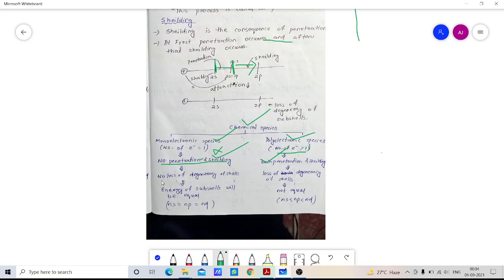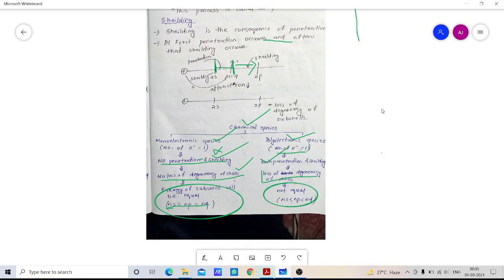In monoelectronic species there is no loss of degeneracy of shells, as there is no shielding and penetration. In polyelectronic species, as penetration and shielding both occur, there is loss of degeneracy of subshells. In monoelectronic species the energy of subshells is equal, that is, the energy of Ns equals Np equals Nd. But here, as shielding and penetration occur, the energies are not equal: Ns is less than Np, which is less than Nd. So this is all about penetration, shielding and the basic concept.